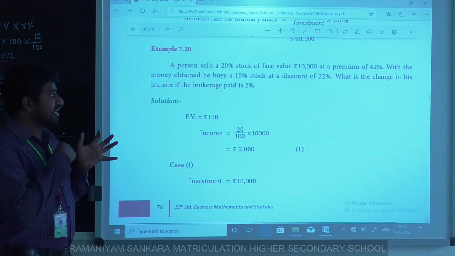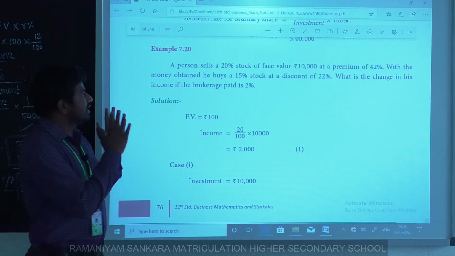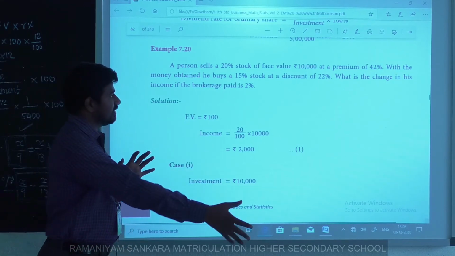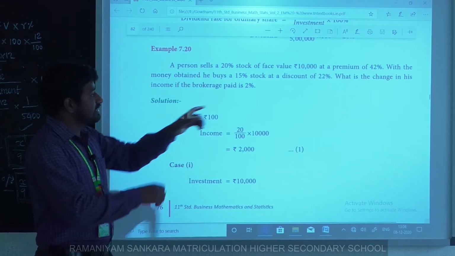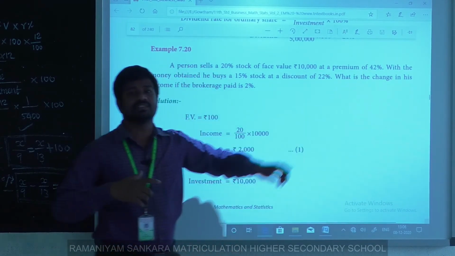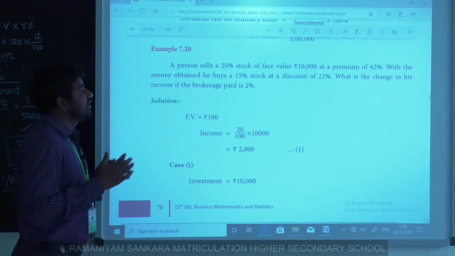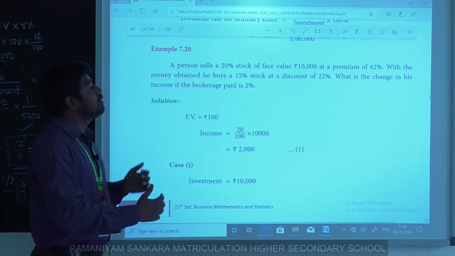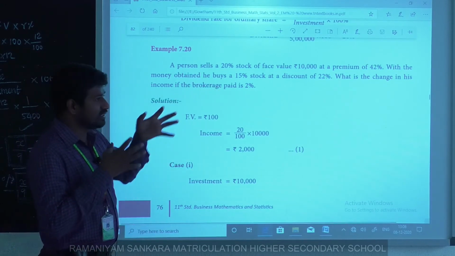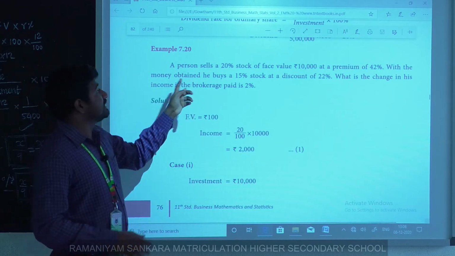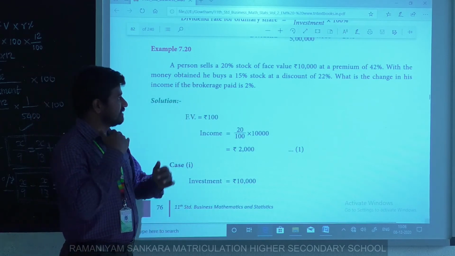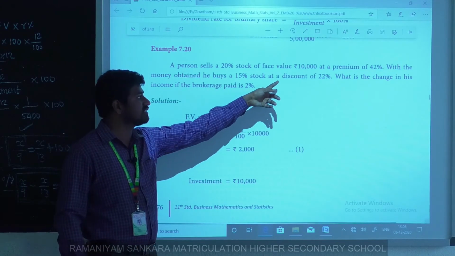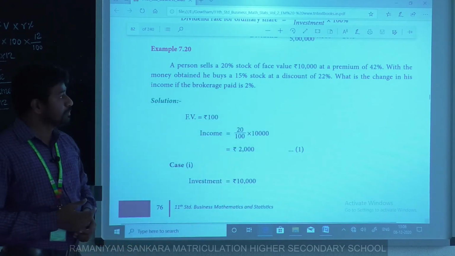Okay, first I sell a particular stock, 20% stock, to another person at a premium of 42%. Next, whatever amount he gets from selling, that amount he invests. Again, he buys 15% stock at a discount of 22%.